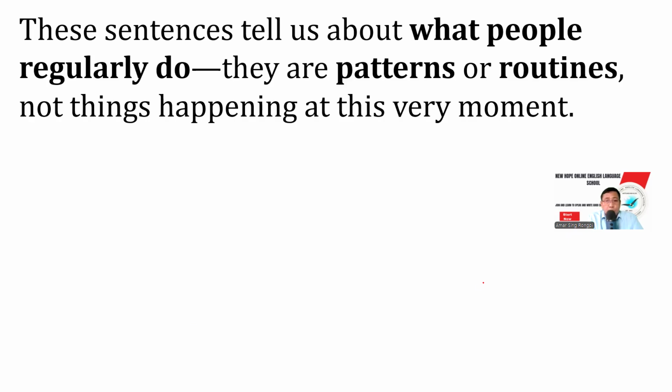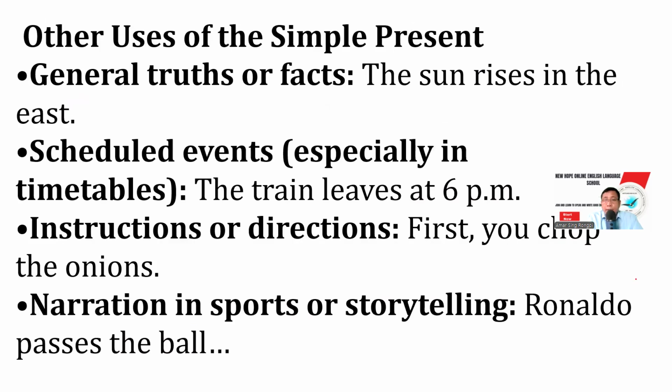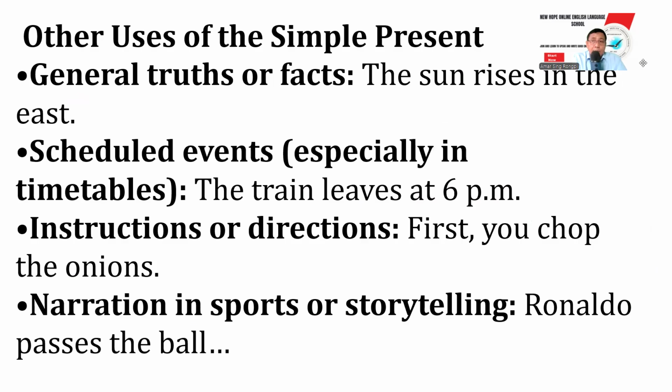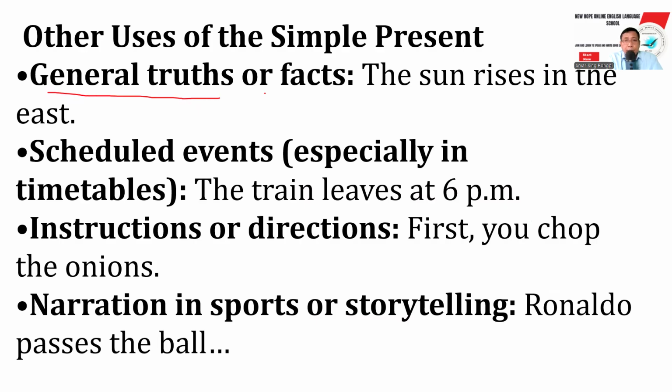Okay, now let's go to the other uses. We can use the simple present tense to express general truths. Facts. For example, the sun rises in the east.